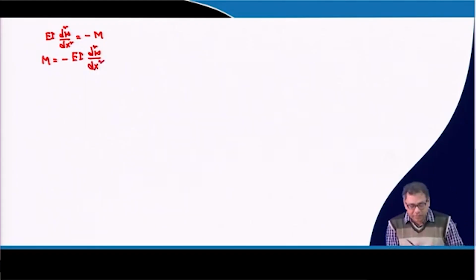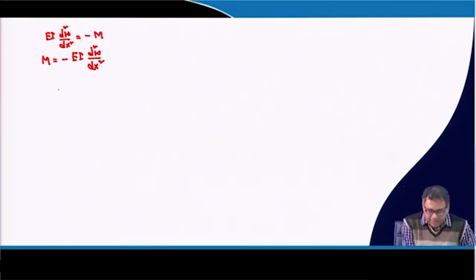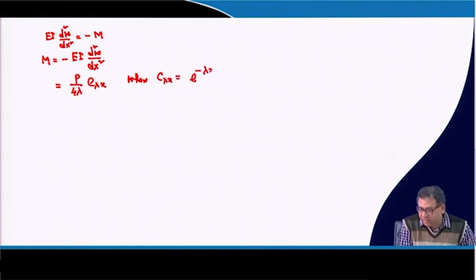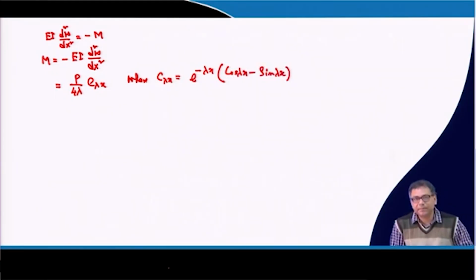So, now if I do the d square w dx square, then put those values and simplify it, then I will get the equation of m, that is p by 4 lambda into c lambda x, where c lambda x is equal to e to the power minus lambda x cos lambda x minus sin lambda x.